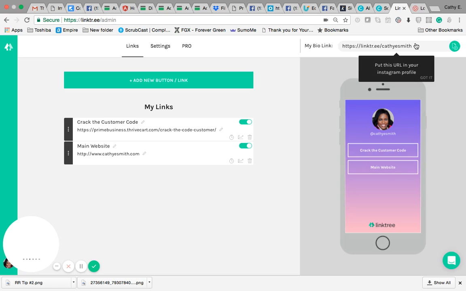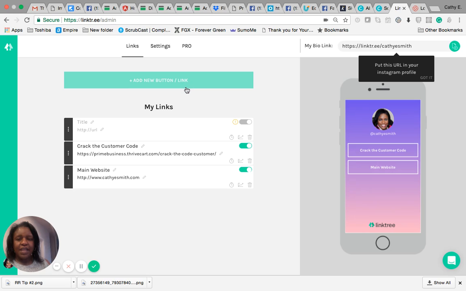Now, mine automatically changed into this because I've had this open before, and so I just wanted you all to see how it works. So you simply go up here, click the Add New button, and enter the URL that you would like to use. First you must do this. That didn't work. So I'm going to use one of my websites.